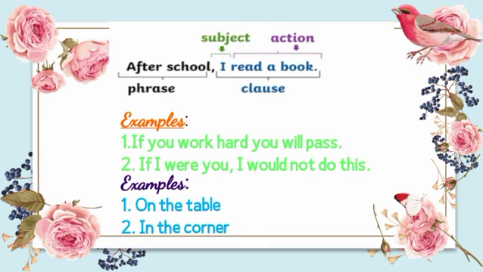It has a subject and it has a predicate, and the predicate has a verb and object. You can see the subject and the action in the sentence. I is the subject and read is the action or verb. So it is a clause. When a sentence has a subject and an action word, it is called a clause. For example, you can see, if you work hard, you will pass. It has two clauses.